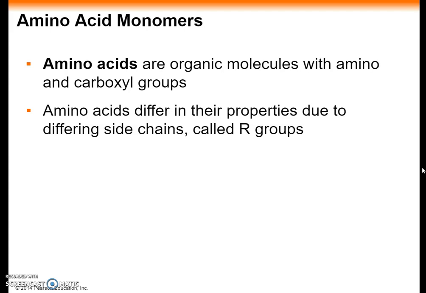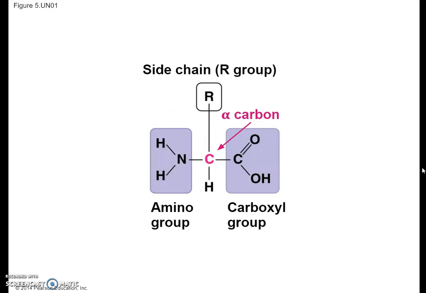Different R groups characterize the 20 different amino acids. An R group may be as simple as a hydrogen atom, as in the amino acid glycine, or it may be a carbon skeleton with various functional groups attached, such as glutamine. The physical and chemical properties of the R group determine the unique characteristics of the particular amino acid.